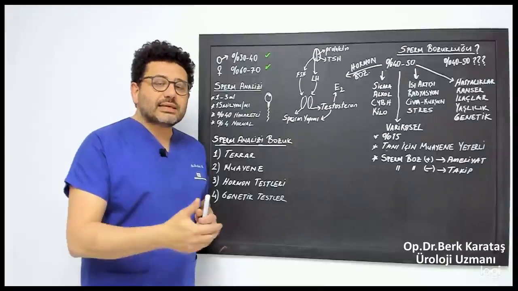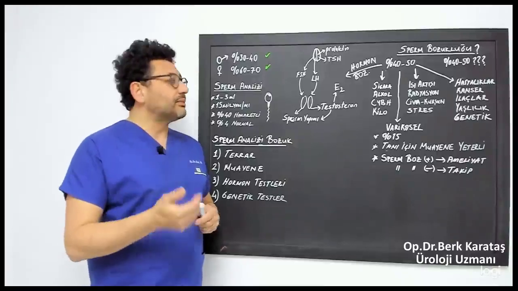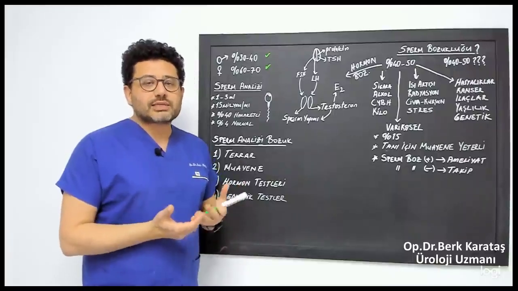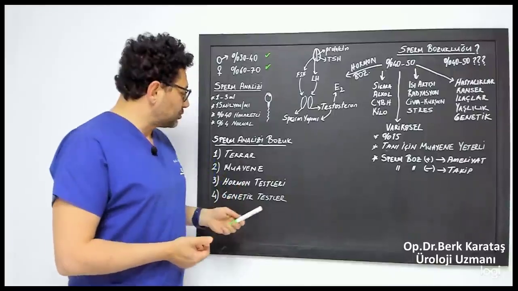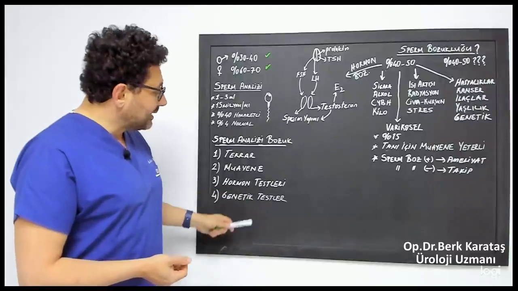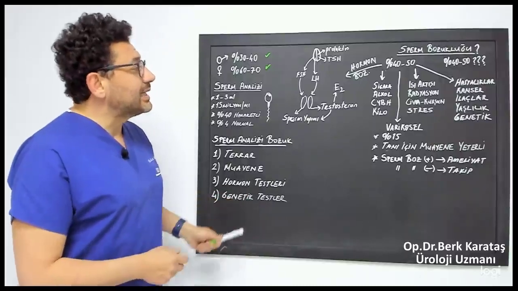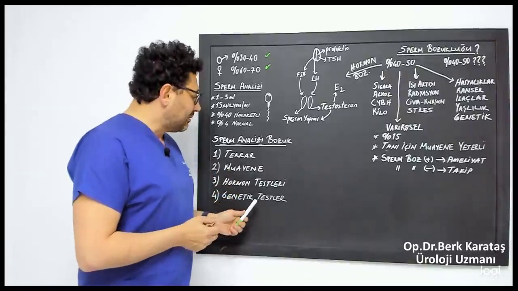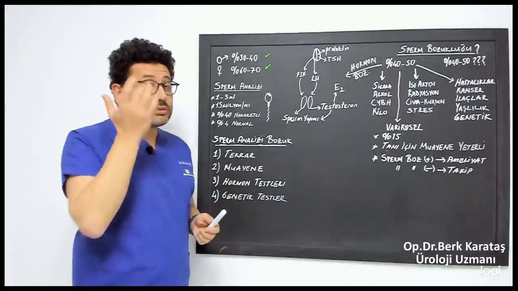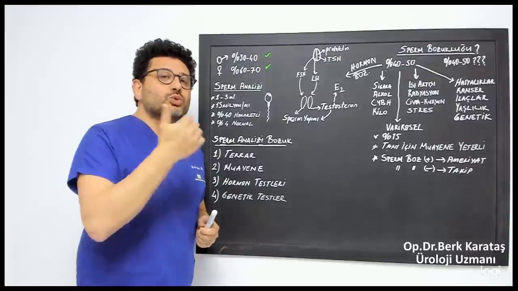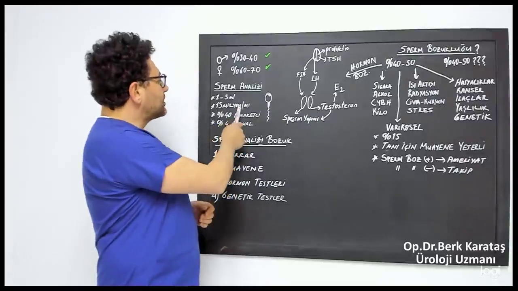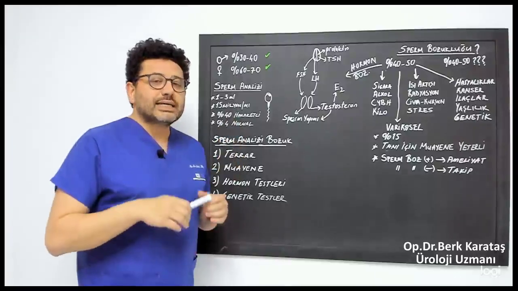However, there is a hormonal cycle that ensures the functioning of the system. This needs to be looked at. Is this working normally or abnormally? For this, hormone tests and, in particular cases, genetic tests are performed. Genetic testing is a topic in itself. But genetic tests must be done, especially in patients with azoospermia, that is, a sperm disorder in which no sperm is ever excreted; of course, the count will be 0, and no sperm comes out.